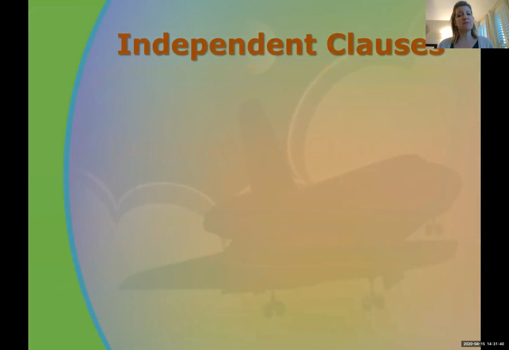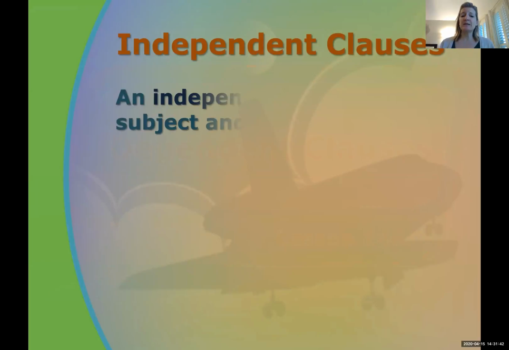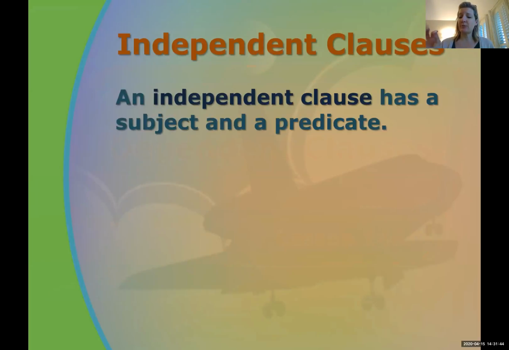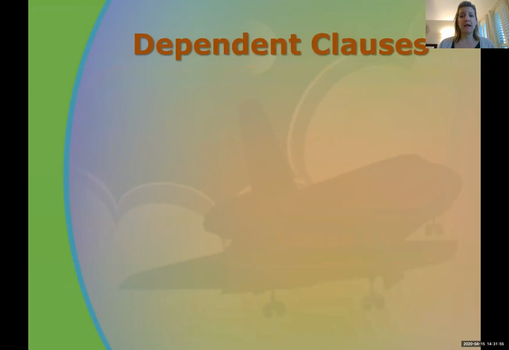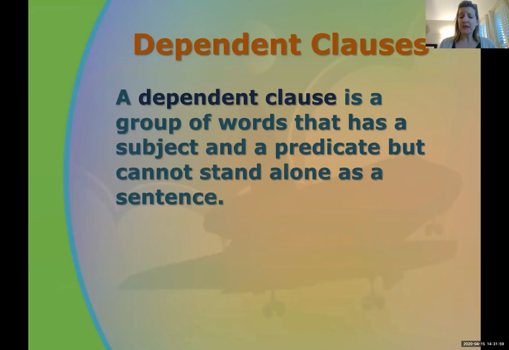So let's talk about independent one more time. Independent clause has a subject, a predicate, and it has a complete thought or can stand alone or all by itself, also known as a complete sentence. But a dependent clause is a group of words that has a subject and a predicate but can't stand alone.